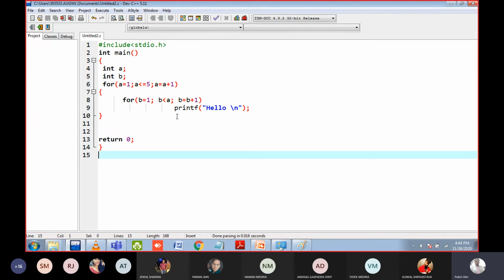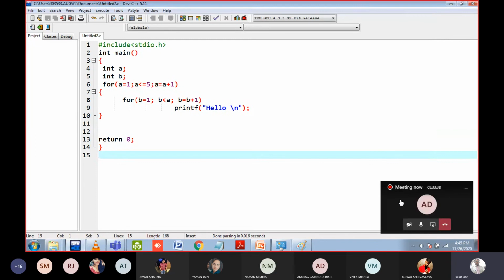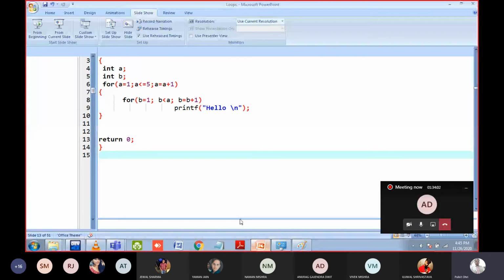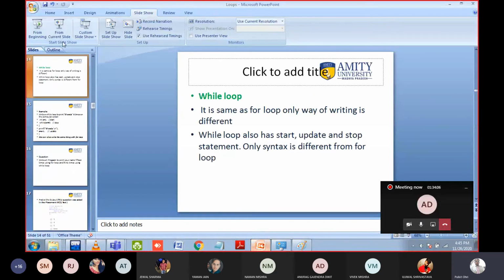Do you have doubt, or should I move to the next question? I will give you 2 minutes to think. Then we will jump to the next question. I think there is no doubt. So we can jump to the while loop.